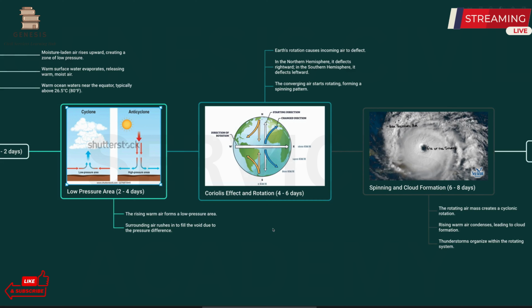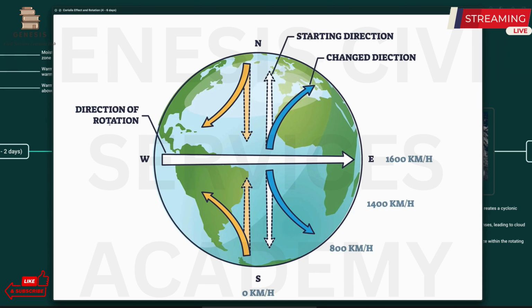Now, one of the most important points you all need to remember is that there is the Coriolis effect and the rotation of the earth, which is one of the most important factors in the formation of the cyclone. Now, what is the Coriolis effect? Earth's rotation causes the incoming air to deflect and the converging air starts rotating, forming a spinning pattern.